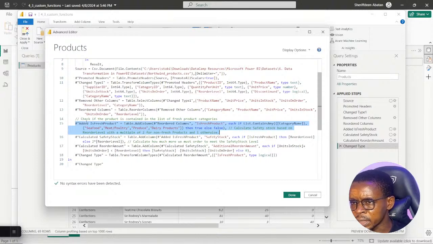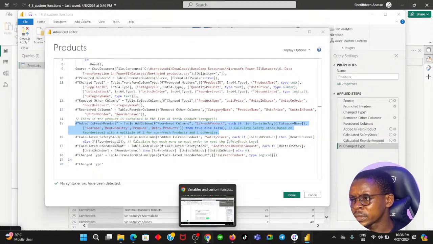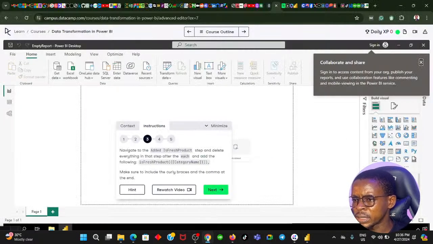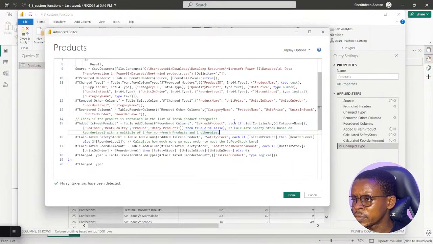So we have to delete everything. Added is fresh product equals to table dot add column. The other column is fresh products. Each if list does contains any category name. Okay, I think we can see that there. So we have to delete everything after each and add this is fresh product category name. We have to delete everything after each. So I think I delete it from here, right from here to this place. Let's delete that.